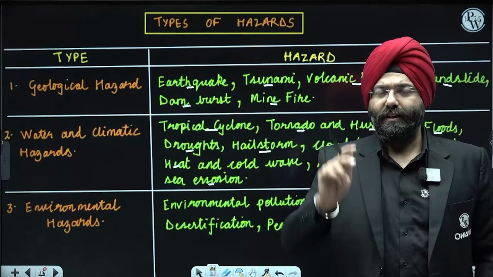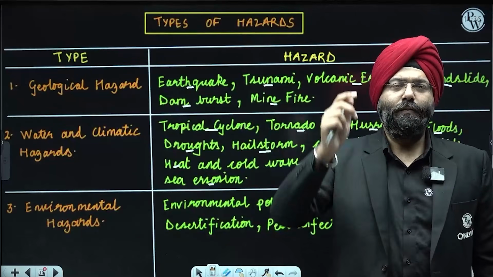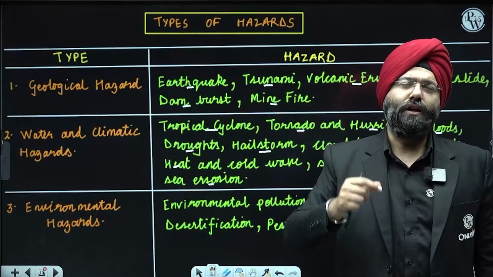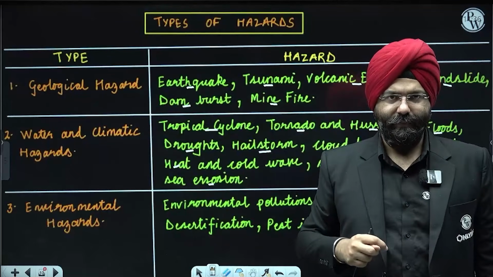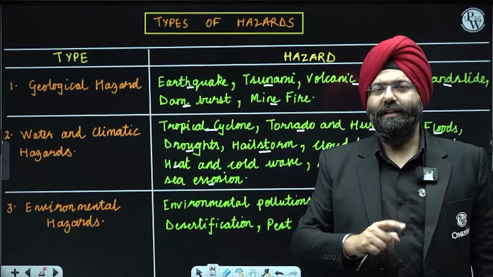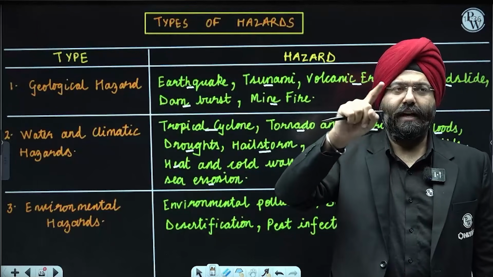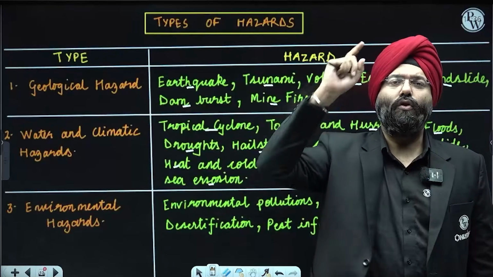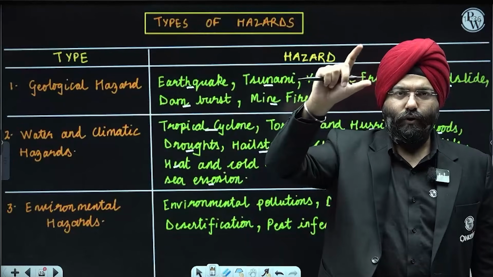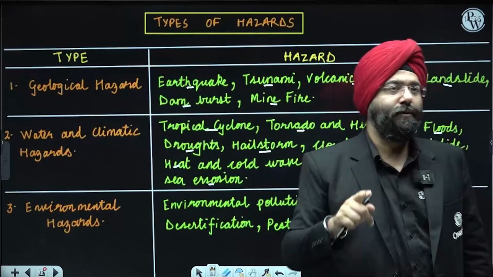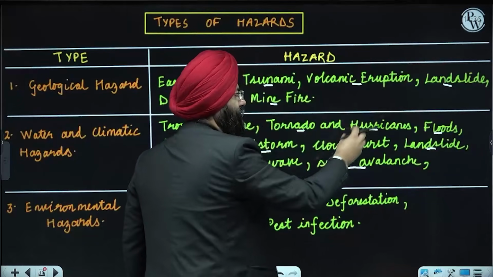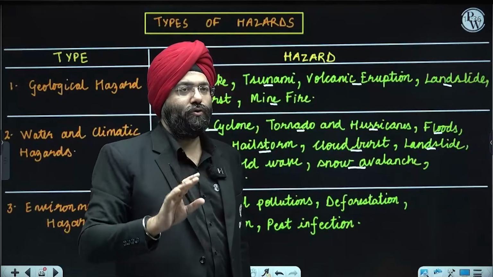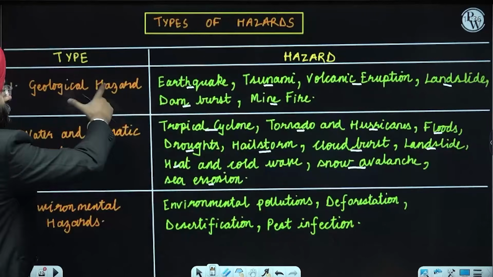Understand this very well. They can put: landslide can be classified among which of the following types of hazards? First, geological, water climatic, environmental, biological, accidental related. Then they will put only 1 and 2, 1 and 3. Over there, if you do not know this, because it has been put over here also and here also by the NCERT, you will mark it wrong. So it is being classified into both of them.